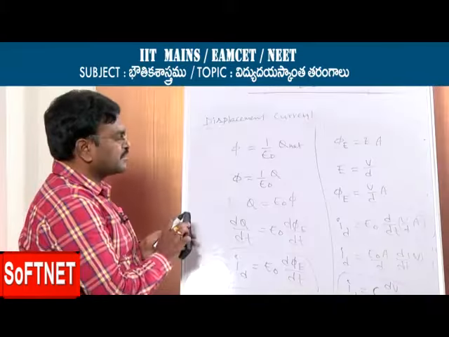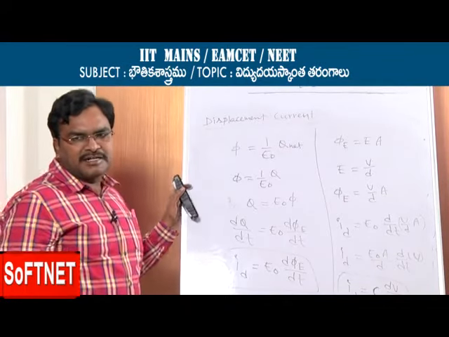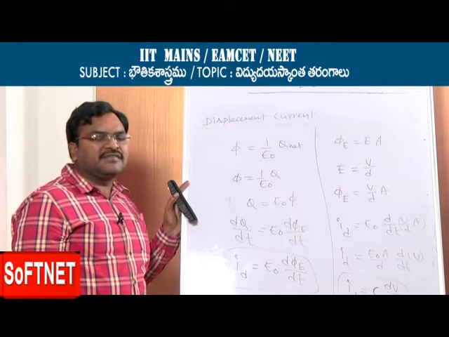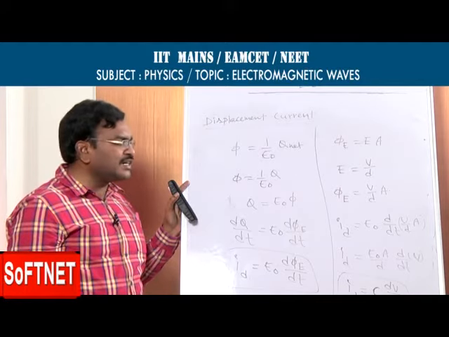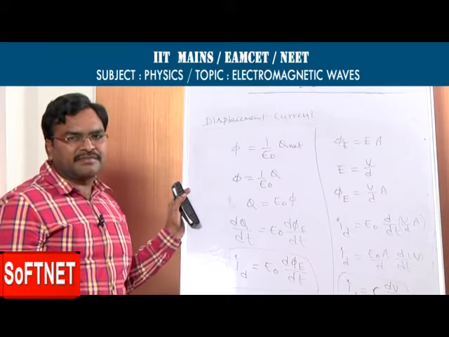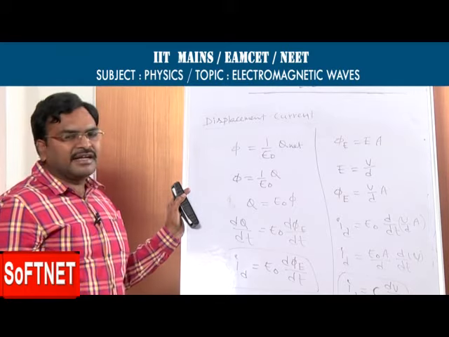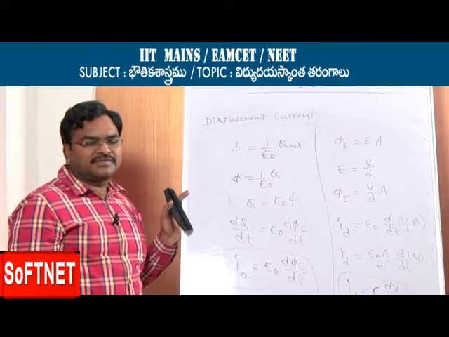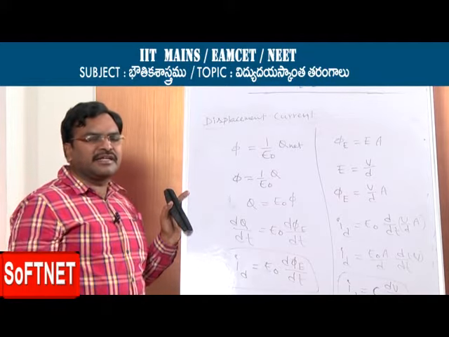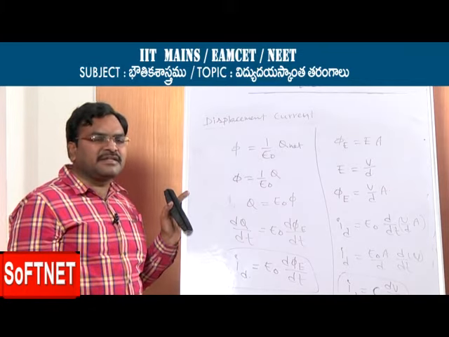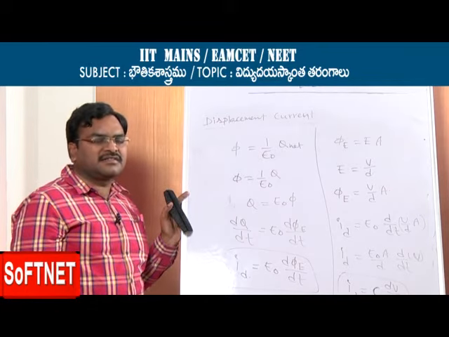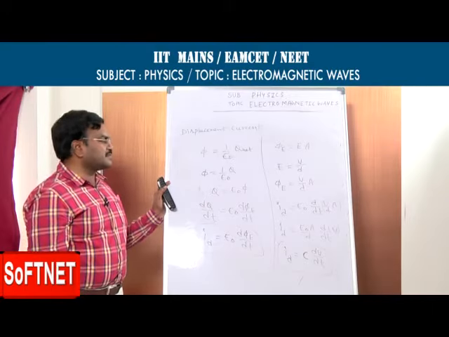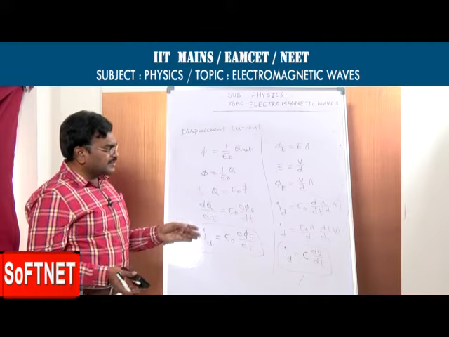We write one more formula for displacement current. In the case of a capacitor, if alternating current passes through it, the current value changes with time. If the current flows through the capacitor, it experiences resistance, which is called capacitive reactance. Is it clear?